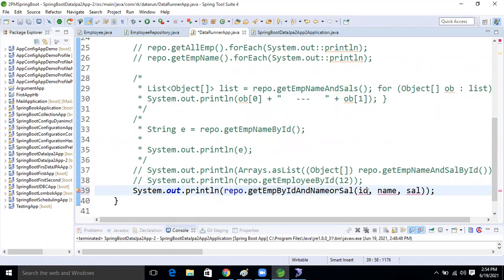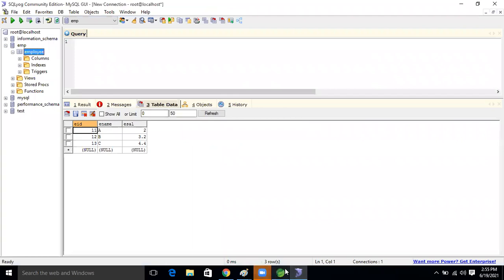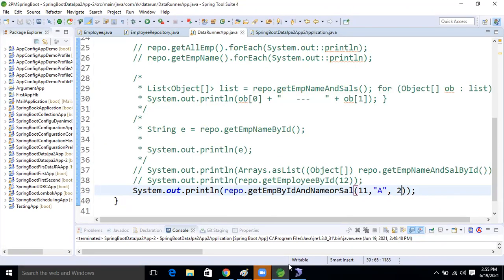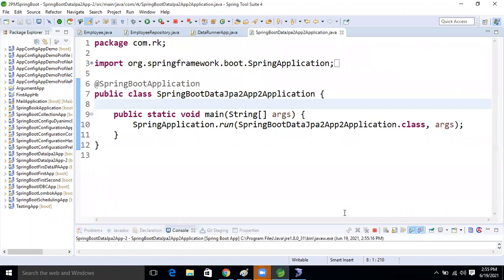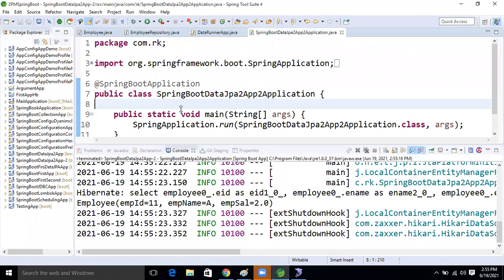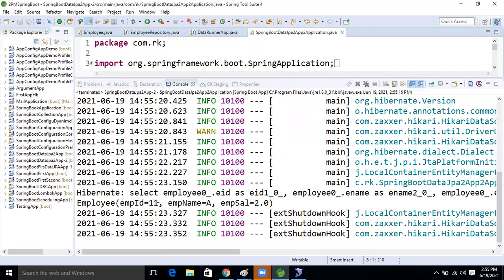Here I'm passing 11, then a string, and then 2. I want the matching record. Now let's run the application and see. See this, guys? Emp ID 11, emp name A, and emp salary 2. We are getting it or not?